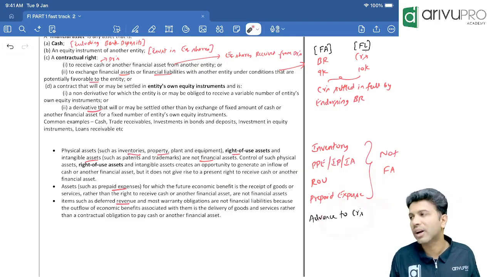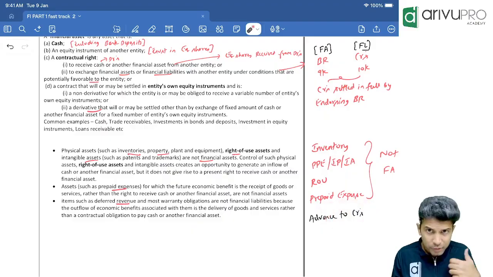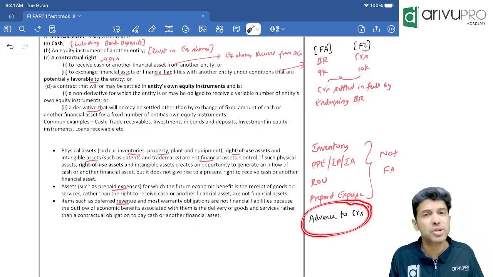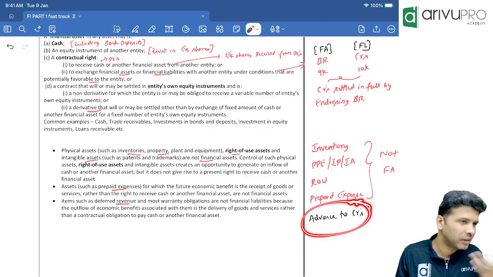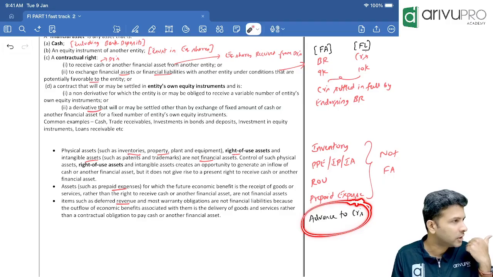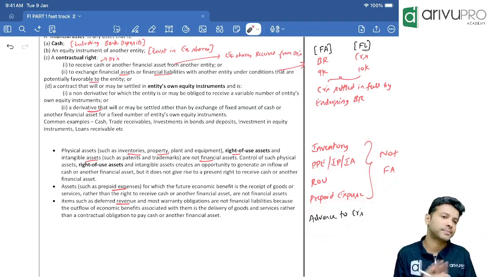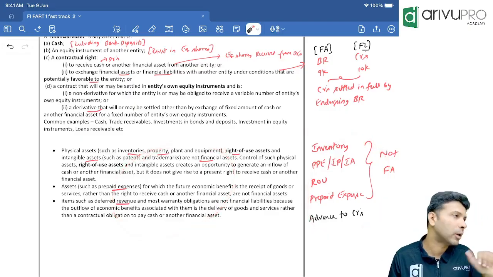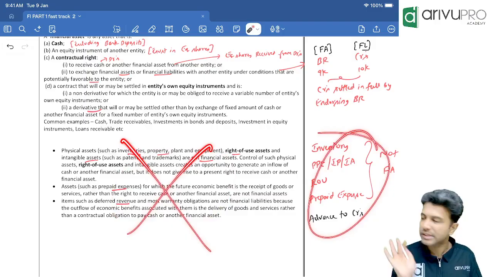Same with respect to advance given to creditor also. If you give any advance, that is also a current asset, no? So, if you have given any advance to a creditor, from that creditor, what will we get? Will we get cash back or will we get goods? We'll get some goods or maybe some service. Hence, it is not a financial asset. That is what this para is trying to say. So this much is enough.